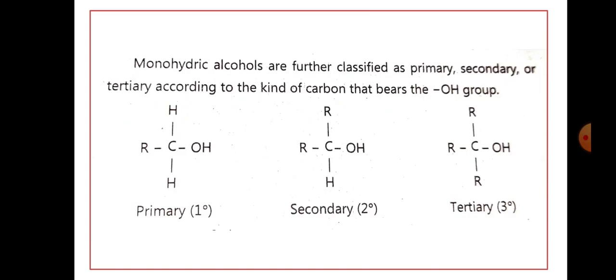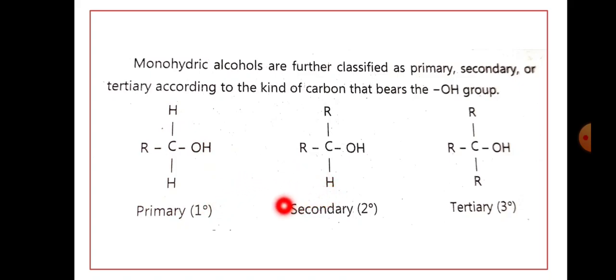Now the next. The monohydric alcohols are further classified as primary, secondary and tertiary alcohol according to the kind of carbon that bears the hydroxyl group. That means these monohydric alcohols are further classified into primary alcohol, secondary alcohol and tertiary alcohol. Here, this is a general example of primary alcohol: RCH2OH, that means primary alcohol.